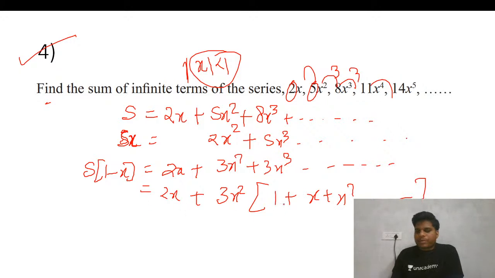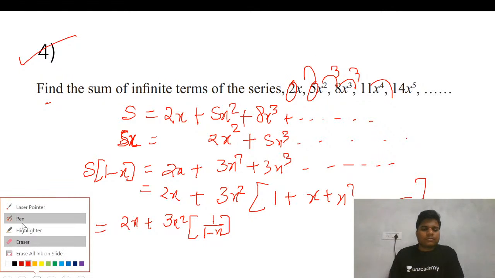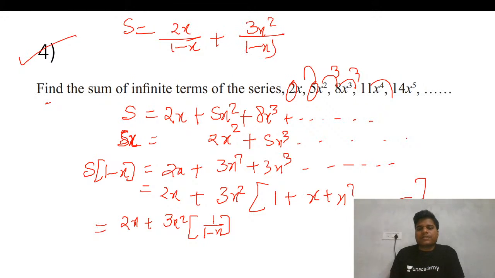I hope my video is not hiding whatever I've written there. So this is 2x plus 3x square upon 1 minus x. As I told, x is in this range, so you can apply the AP infinite summation formula. Now this is your answer: S equals to 2x upon 1 minus x plus 3x square upon 1 minus x square.